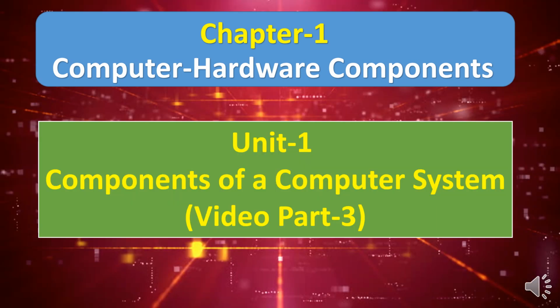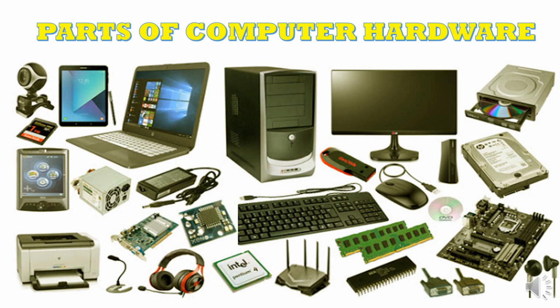So we will continue with the same unit, that is components of a computer system, and in this video we will talk about different hardware parts. And the first hardware part we are going to cover in this video is Central Processing Unit. Students, as we know, a computer consists of many hardware components. Now in this video we will talk about some important hardware components of a computer system. So let us proceed with the topic.